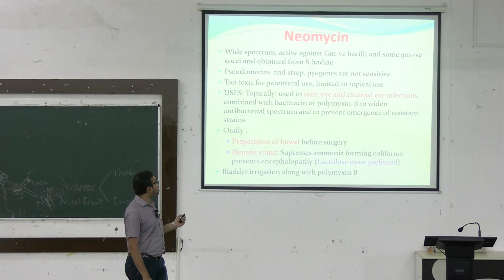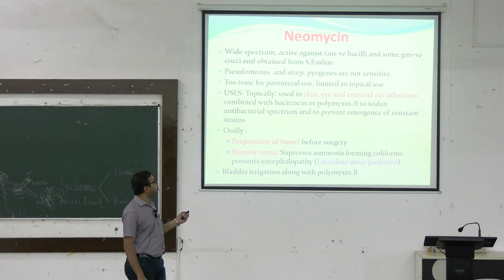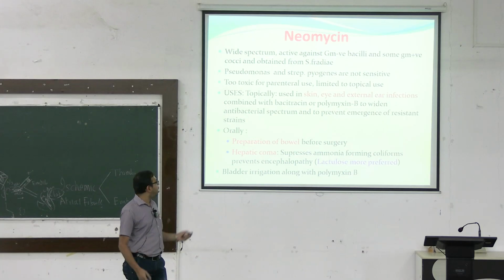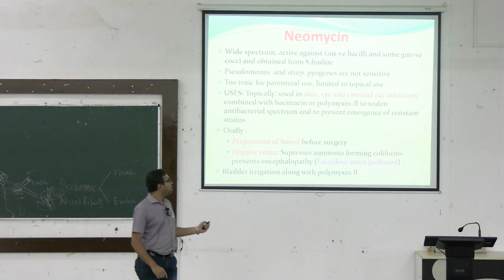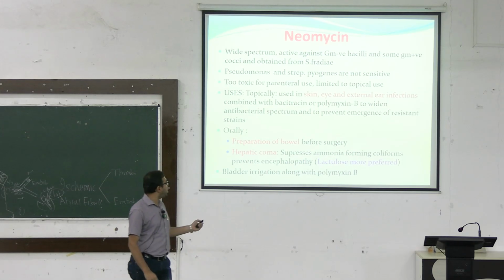Neomycin is wide spectrum, active against gram-negative bacilli and some gram-positive cocci, and obtained from Streptomyces fradiae. Pseudomonas and Streptococcus pyogenes are not sensitive, but it is too toxic for parenteral use. That's why mainly topical use is there. It is used topically in skin, eye and external ear infections. So neomycin ear drops are present, neomycin ointment is present, neomycin eye drops are present. So we can use this.